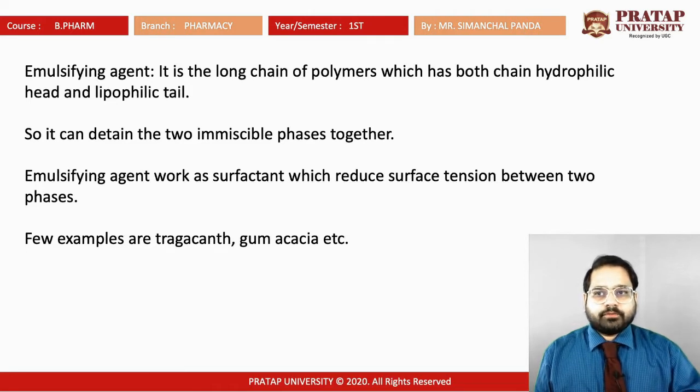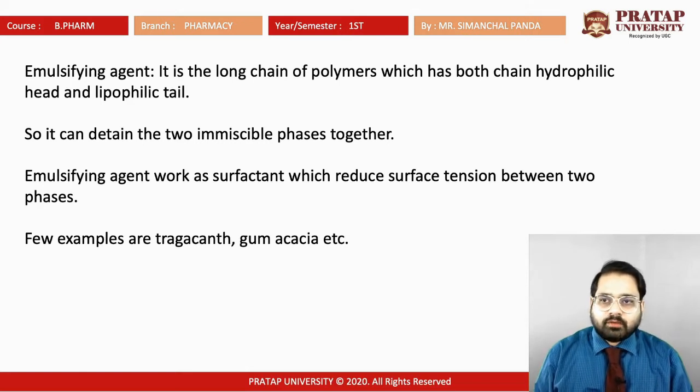For emulsification, we know that surface tension plays an important role. If the surface tension is less, the miscibility or solubility will increase. So if you have to bring the two phases together, we have to reduce the surface tension, and the surface tension can be reduced by a particular agent known as the emulsifying agent. So what is an emulsifying agent? That reduces the surface tension, and that may be chemical or natural.